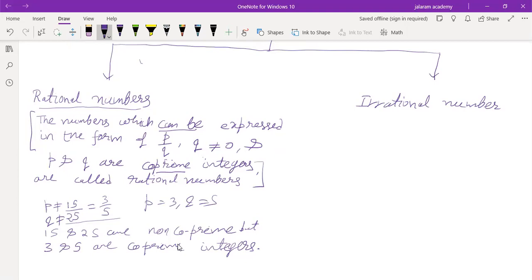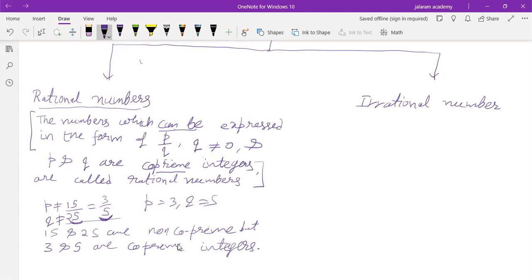So the definition is that the numbers which can be expressed. That is why I told you that if we use "which are expressed", then 15 by 25 appears to be wrong. No, they can be expressed in the form of P by Q, meaning when we simplify them to the lowest form, they can be expressed in the form of P by Q. Is that clear to everyone? Yes, sir.